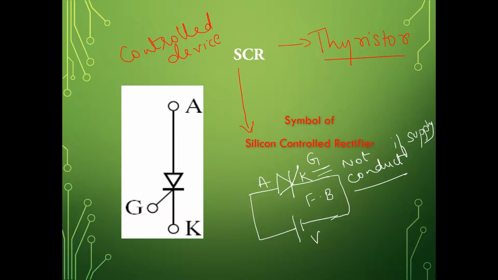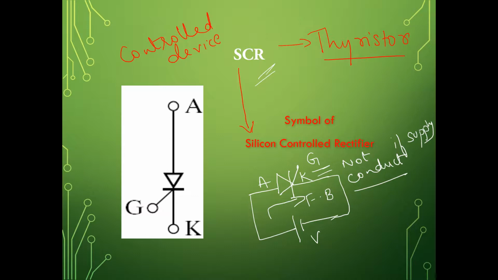Once you apply the gate signal, the device is going to conduct, and you can see that the current can flow only in one direction, that is from anode to cathode. So if you apply AC to this, it will rectify. That is why it is called a rectifier, silicon controlled rectifier. Now I have given the DC supply. If you give AC supply, the thyristor will conduct only during the positive half cycle of the AC. It will not conduct during the negative half cycle.